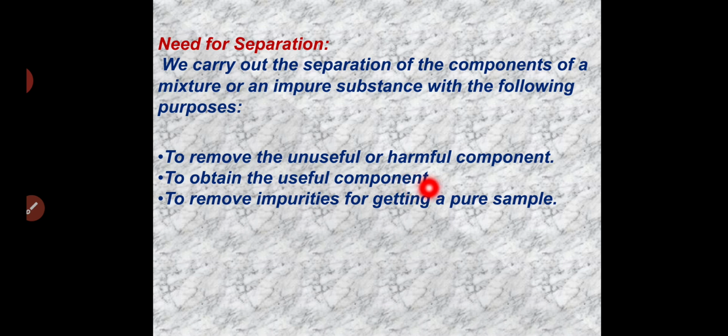If you have a mixture of stone and rice, then it is very important to separate both, because if we eat that directly, it is dangerous to us. So it is very important to remove the unuseful substance, as well as to get the useful component from them, and to remove impurities to get a pure sample. So for all these purposes, the separation of a mixture is very important.